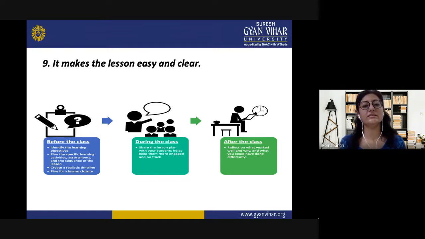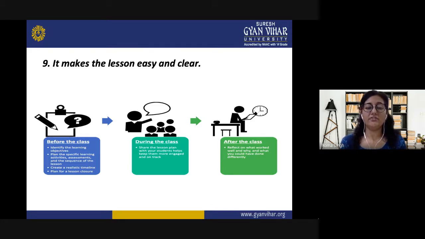It makes the lesson easy and clear. So this is the maximum purpose of our teachers, that they want their lessons to be easy and clear. So for this, they prepare many things before the class. This is the process which they have to follow if they want their learners' capacities to be enhanced.